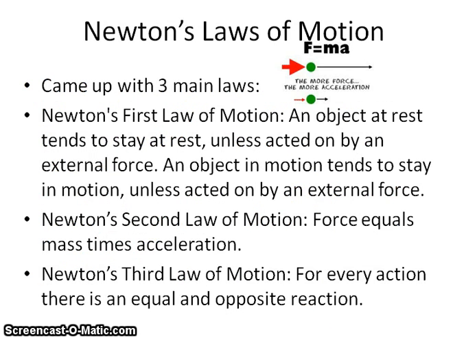Newton came up with three main laws of motion. These are sometimes regarded as his most important contribution to science. His first law of motion is that an object at rest tends to stay at rest, unless acted on by an external force. An object in motion tends to stay in motion, unless acted on by an external force. This basically means that as long as an object is in motion, it will continue to move until something stops it. The same is true for an object at rest.